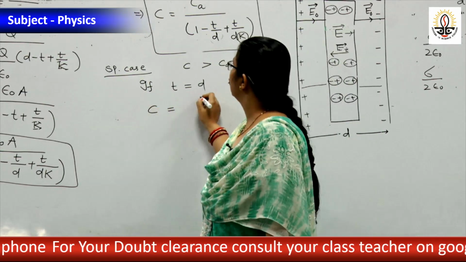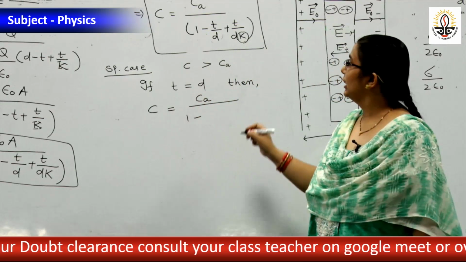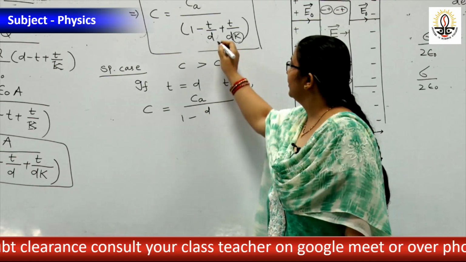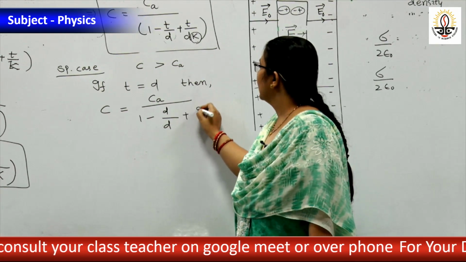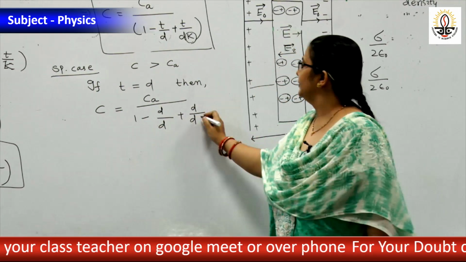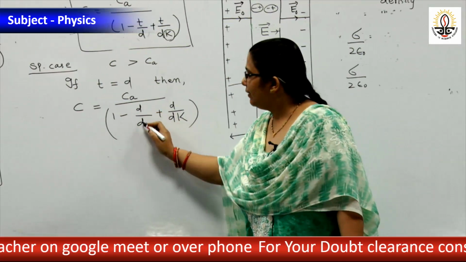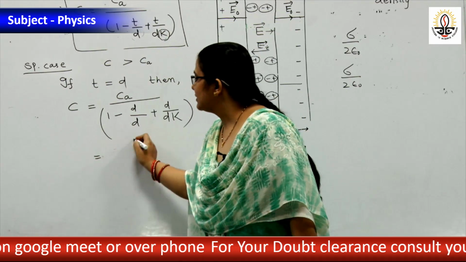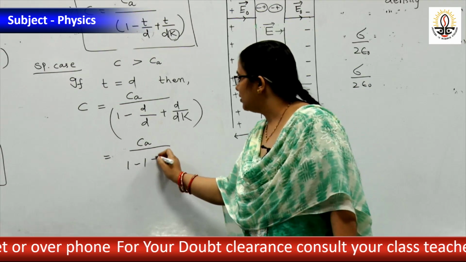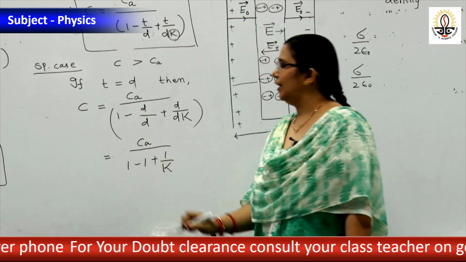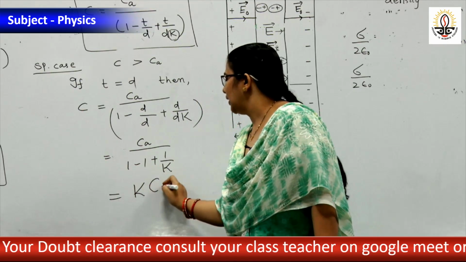If T equal to D, then C equal to Ca into 1 minus, instead of T, D, plus D by D into K. Okay? D by D is 1. Ca into 1 minus 1 plus 1 by K. Then K will go to the top. K Ca.